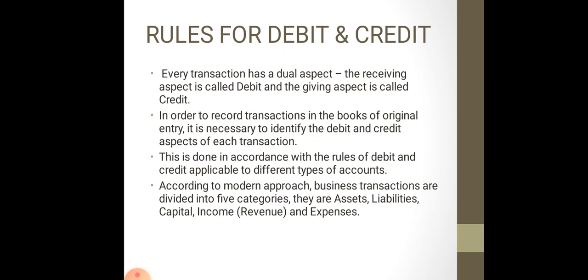Now there are certain rules to record the transactions in the format of journal. There are certain rules for debit and for credit. Every transaction which you are going to record in journal has two aspects. One is debit and the other is credit. I repeat, every transaction which you are going to record in journal has two aspects. It's debit and the other one is क्रेडिट.